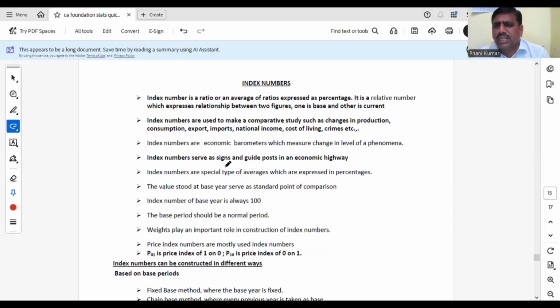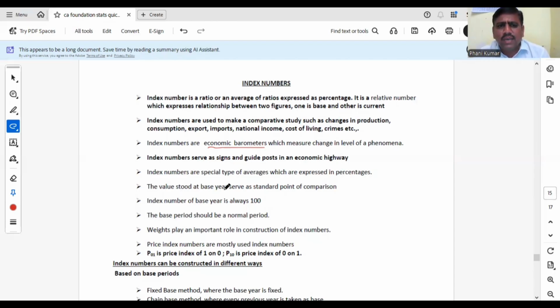Index numbers are known as economic barometers, which measure change in level of phenomena. Since we are measuring the changes of any variable which stood at two different periods of time, it is also known as economic barometers. We are studying with economic variable. Economic variable లో changes చూస్తున్నాం. Index numbers serve as signs and guideposts in an economic highway. Okay, so economic barometers and signs and guideposts. Index numbers are special type of averages which are expressed in percentages.